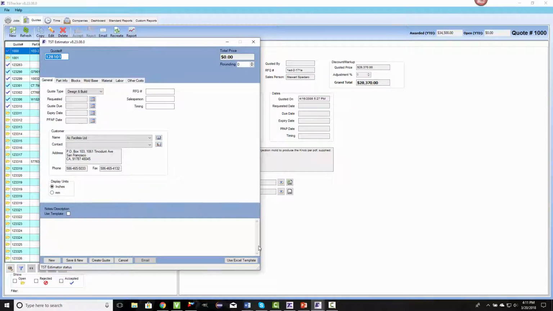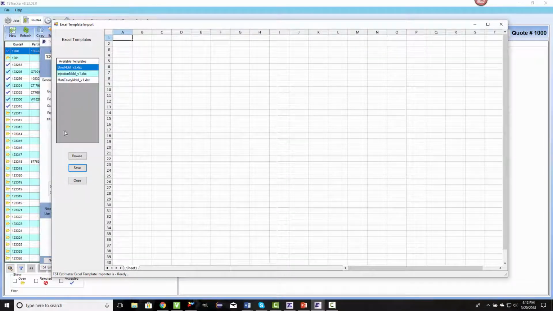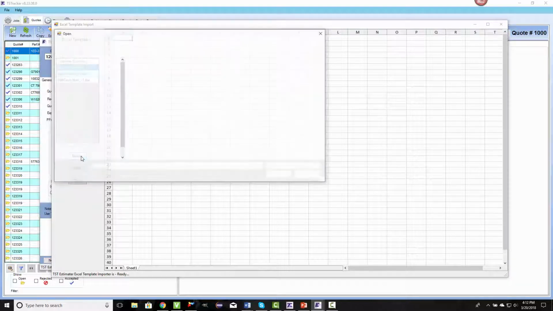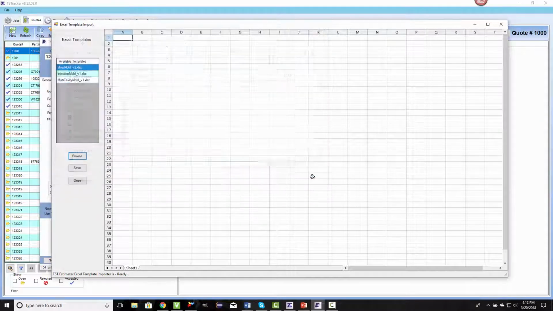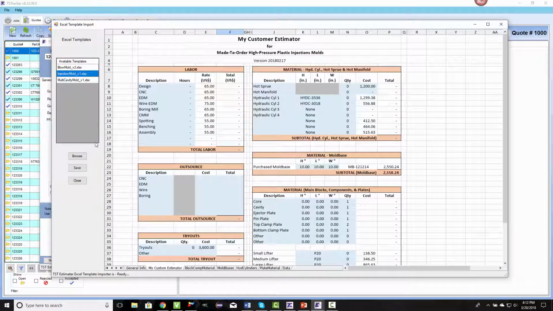This new feature can be easily accessed through Estimator's interface. Simply click on the Use Excel Template button to bring up the Excel interface. On the left side, you can see all of your templates available. You can also browse to a new template as well. Once you've selected your template, begin filling in your data as you normally do.